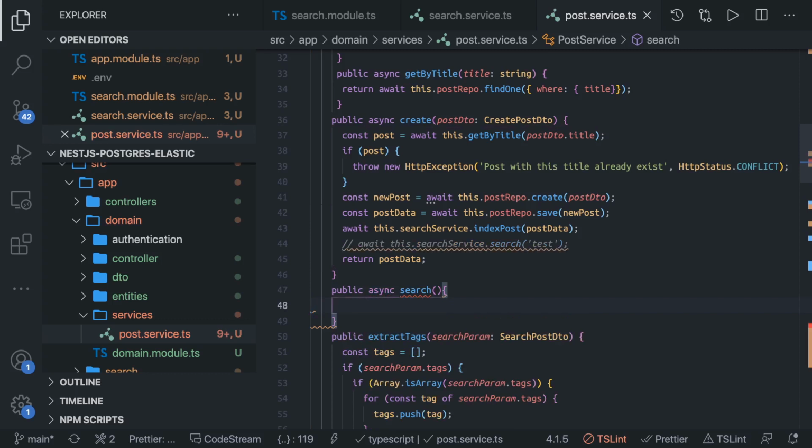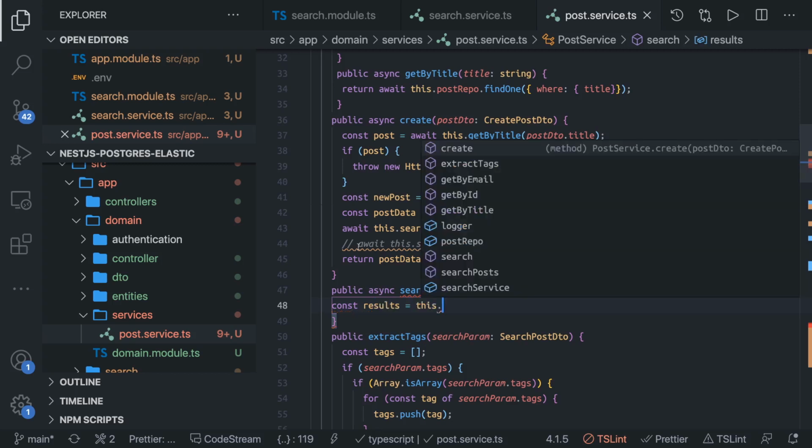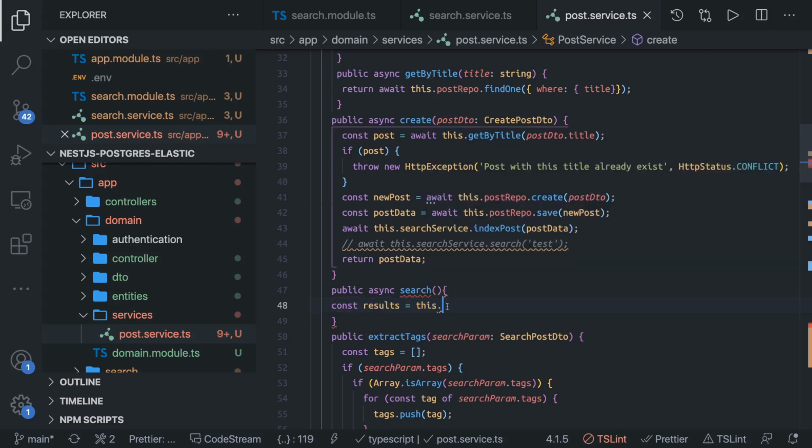Okay, what we will do is, first we will get the results. Const results equal to this dot search service dot search, and we will pass the text which we are getting for the search.